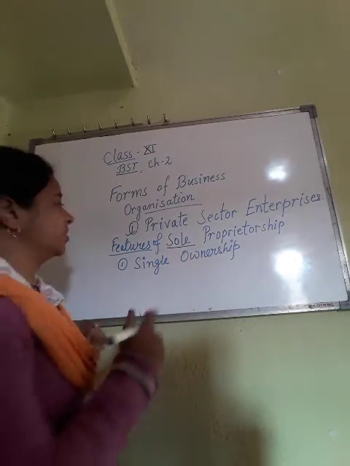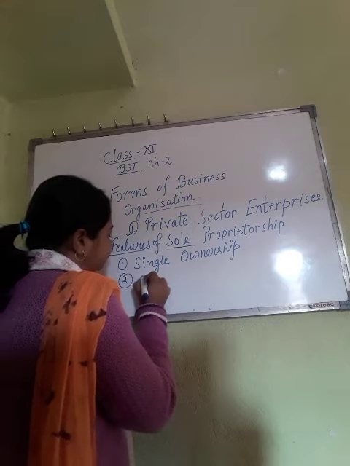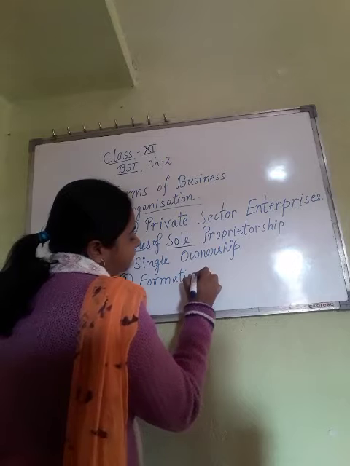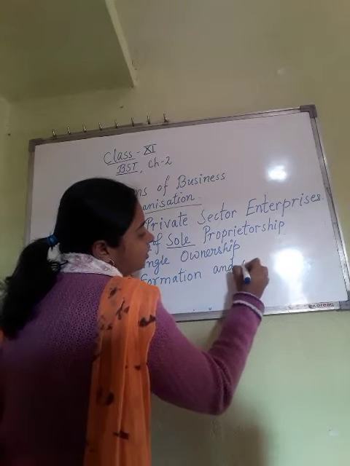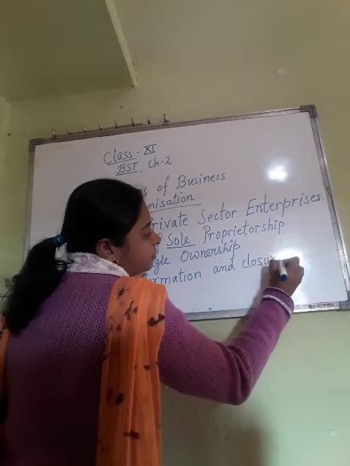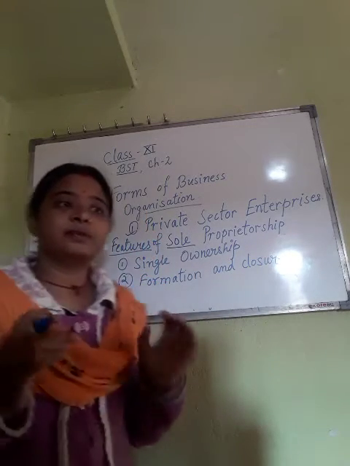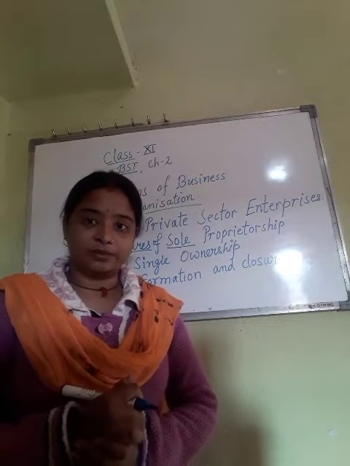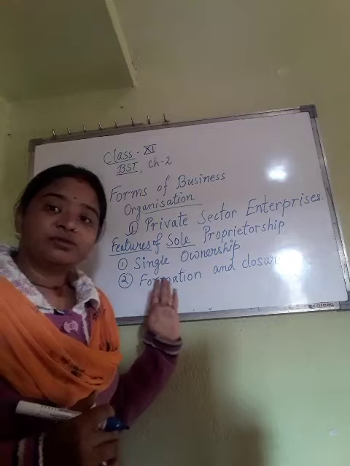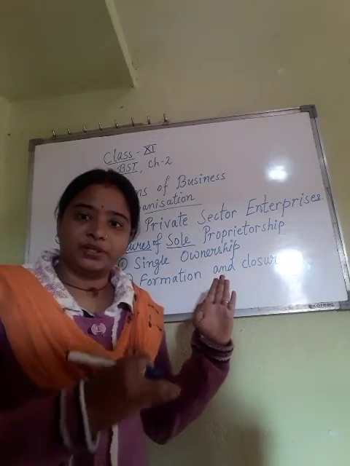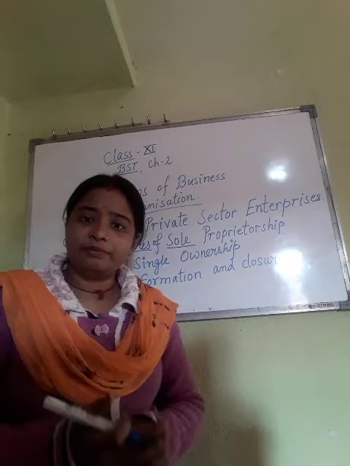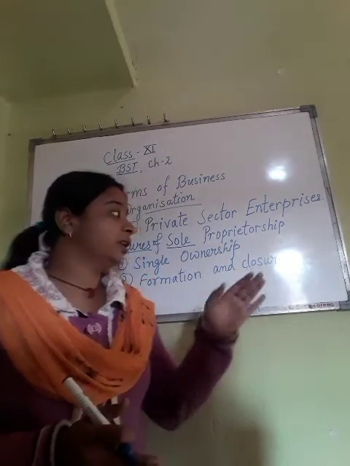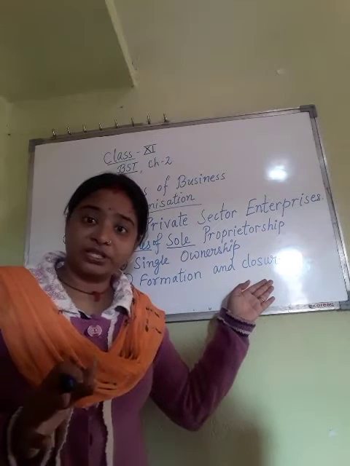Now next feature is formation and closure. When there is a business of sole proprietorship, it means there is only one single person handling the business. Formation means to start a business, closure means to end a business, to finish that. At any time that person can start a business, and at any time he can close that business too.